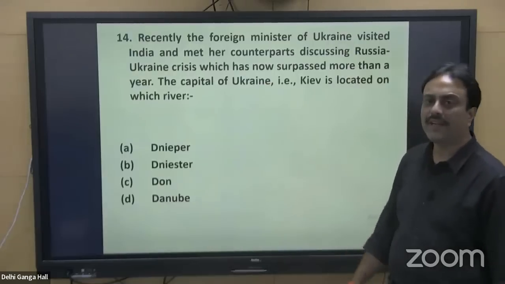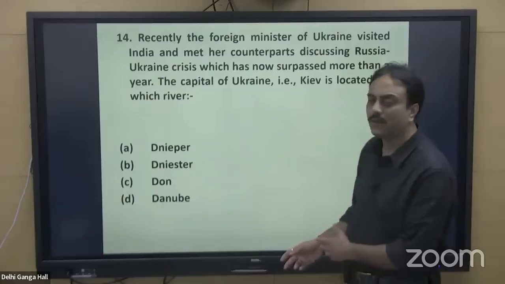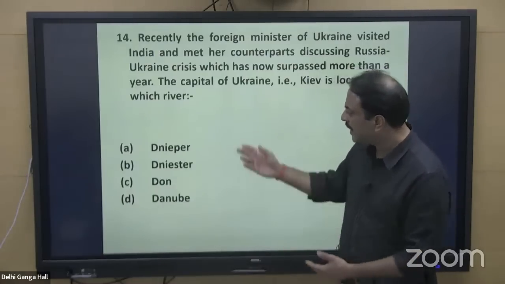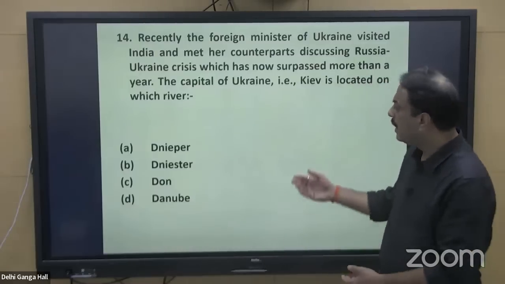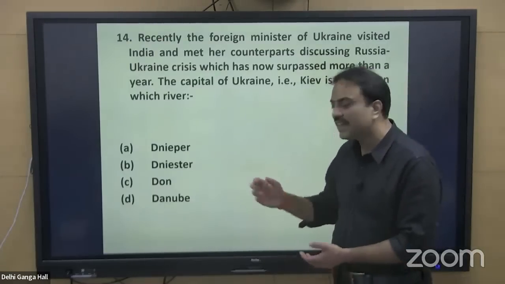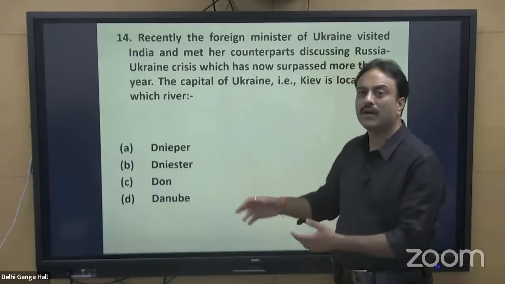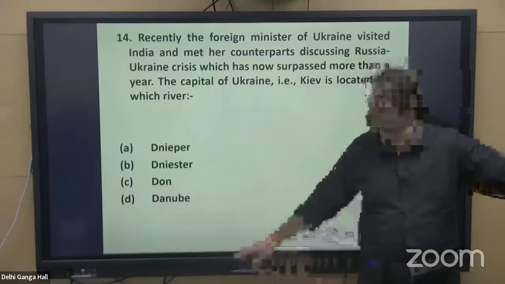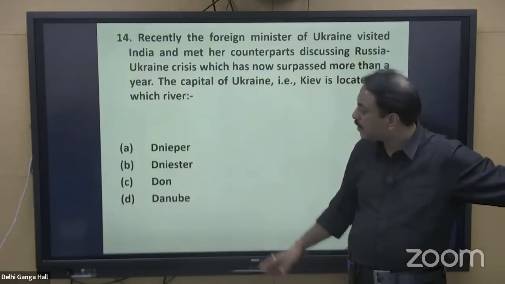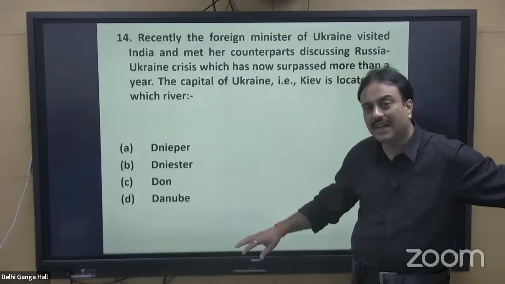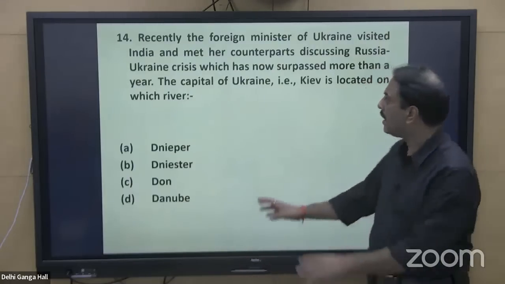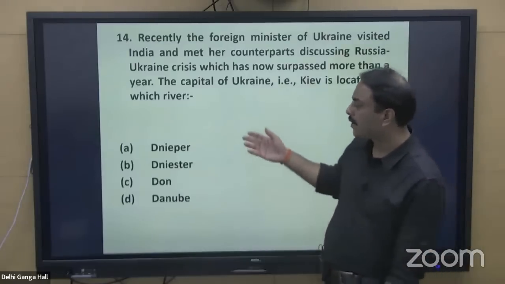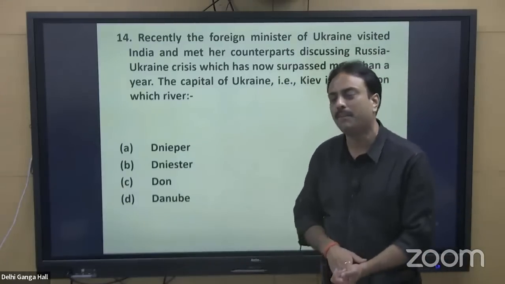Now, the capital of Ukraine, Kyiv, which every one of us has been hearing in the news since last February 2022, is located on which of the rivers? Dnieper, Dniester, Don, Danube. Dnieper is present in Ukraine, Dniester is present in Ukraine, even Don is present in Ukraine, the tributaries of Don, Danube. Major tributaries of Danube are present in Ukraine. So all four rivers, either directly or indirectly, are present in Ukraine. The question is: Kyiv, the capital, is located on which of the rivers? It is located on the Dnieper, option A.